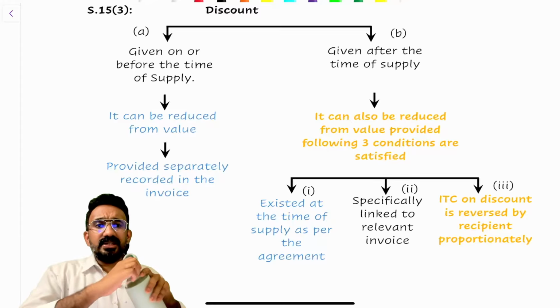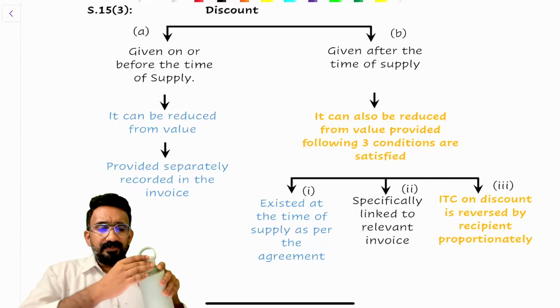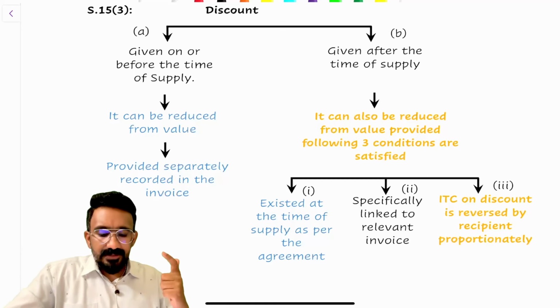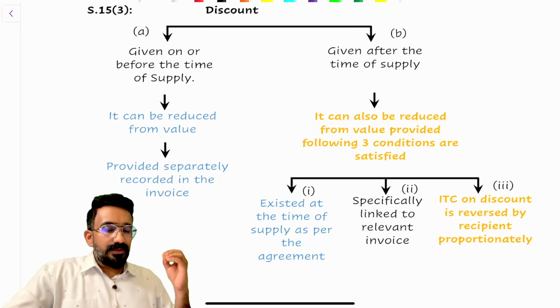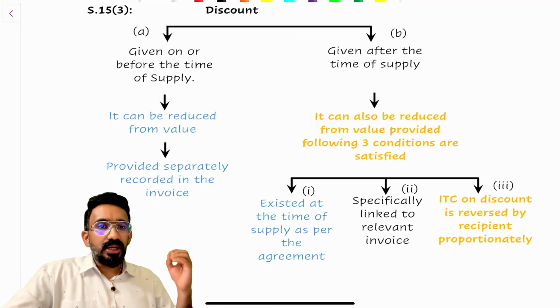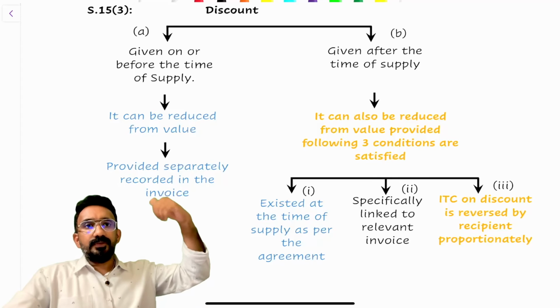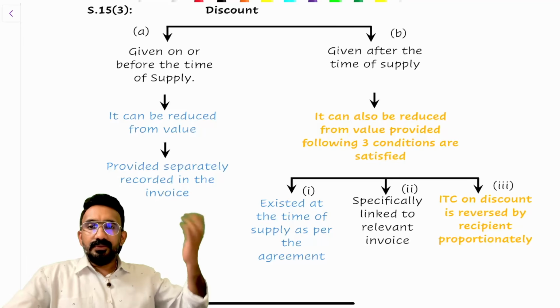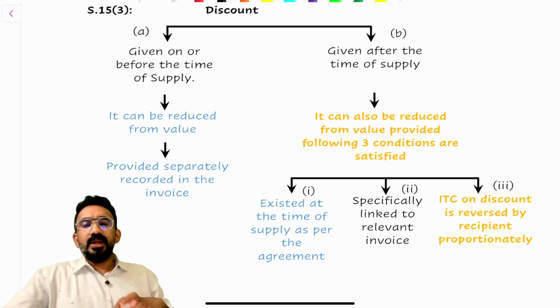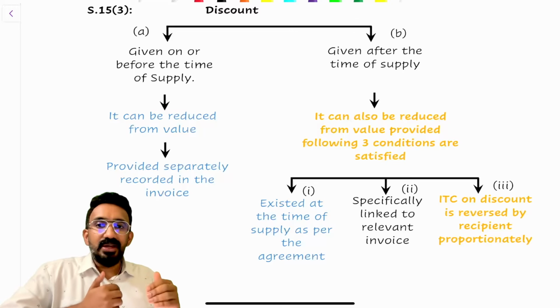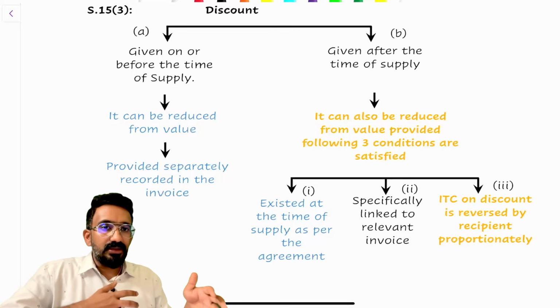I told you that the section 15 discussion is basically three parts: 15 subsection 1, 15 subsection 2, and 15 subsection 3. We have done 15.1, we have done 15.2, we are now looking at 15.3. So value is 15.1 plus 15.2 items to be added, minus 15.3, which is discount. Now in GST, we are talking about two types of discount: given on or before the time of supply, and after the time of supply.